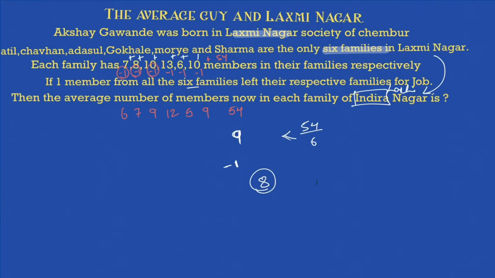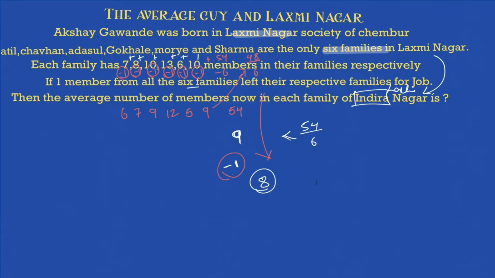If this was the total as 54, subtract 1 from each, so you will subtract 6 from this, right? If you subtract 6 from this, what is remaining is 48. If you divide 48 by 6, you will get the answer as 8. Or else you can do it visually. No need to do it all this way. If you added all of them, the answer was 48. 48 divided by 6 was 8. And you can do it visually.